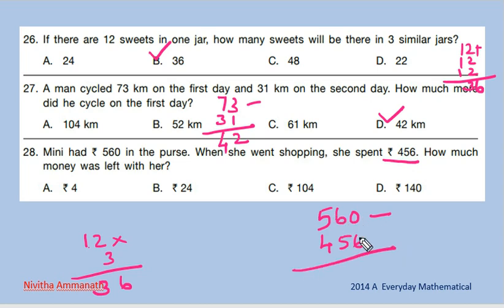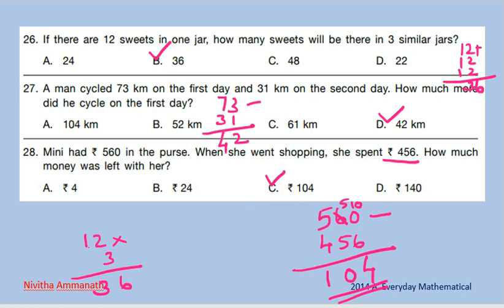So 0 minus 6 is not possible. So we take 1 from here, so 6 becomes 5. Then here 10. 10 minus 6 means 4. Then 5 minus 5 means 0. 5 minus 4 means 1. So rupees 104 is left with her.